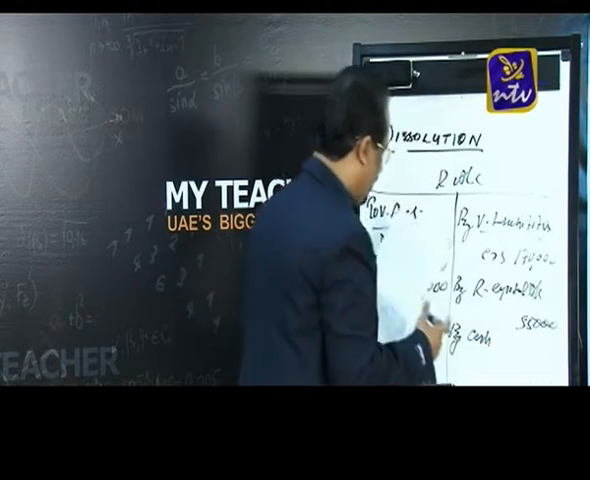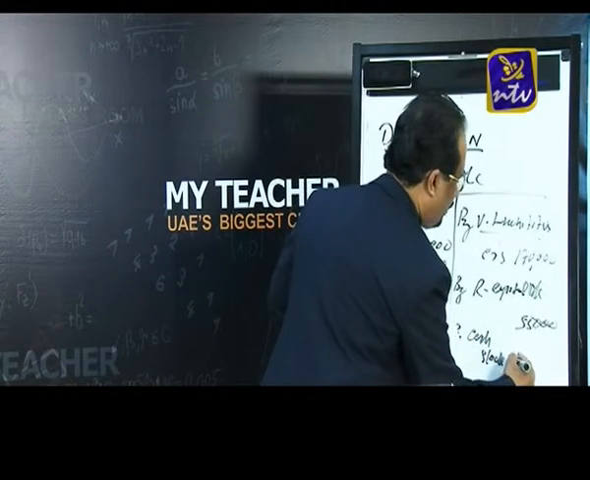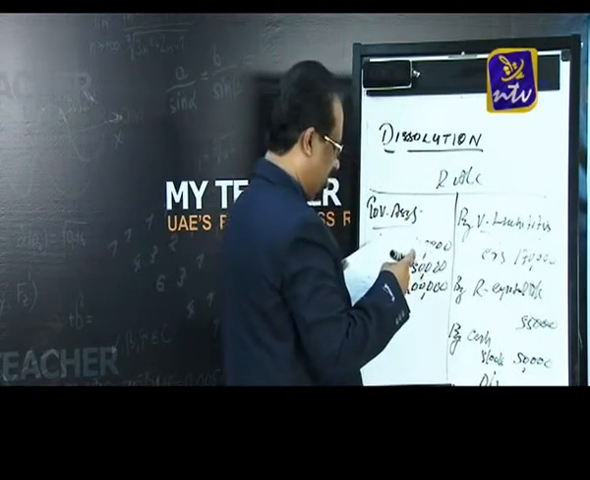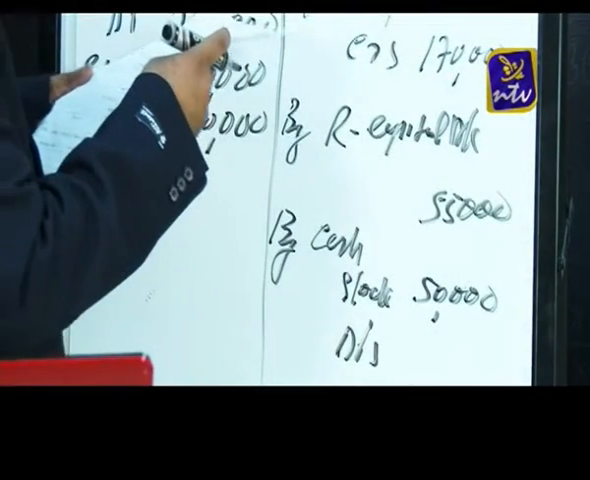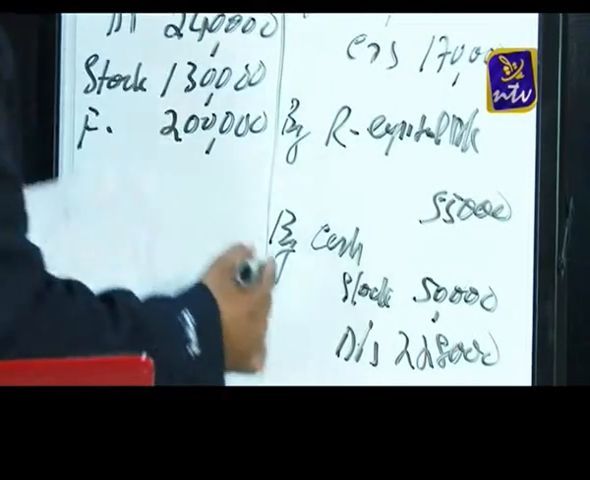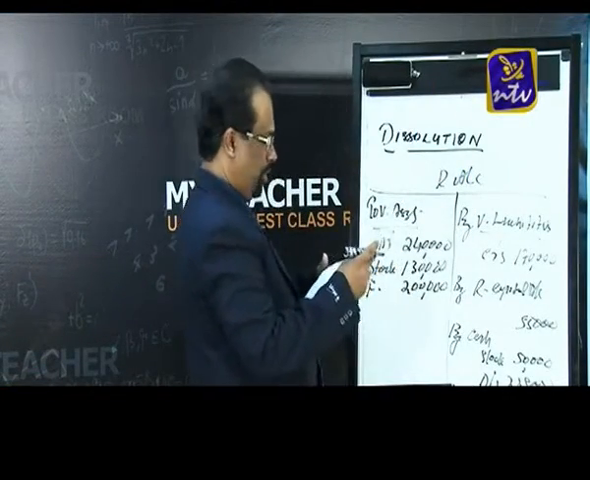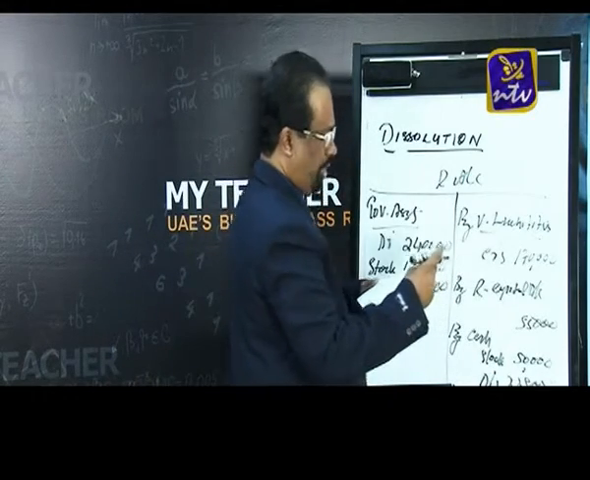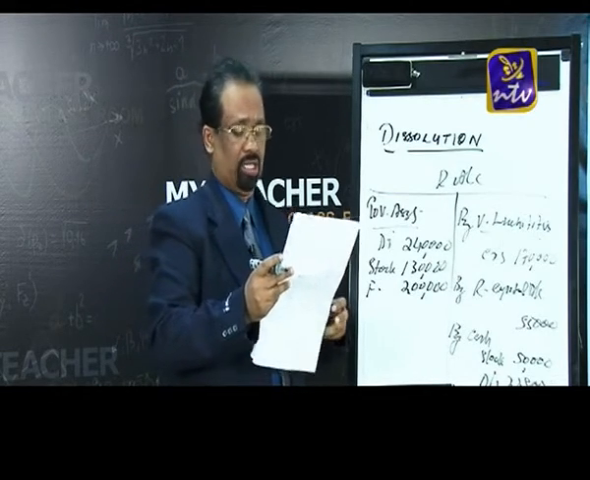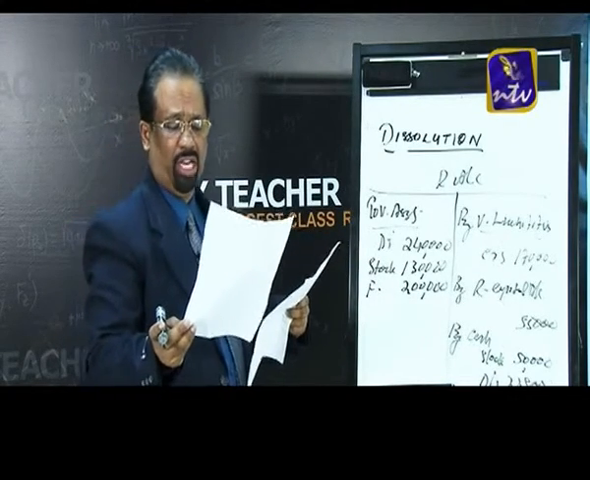You can see the next entry is cash account debtor to realization account, that is by cash. You can see we are selling the assets. Number one, stock we are getting 50,000, and next debtors, 2,28,000, and next one is machinery, 4,50,000. So total 7,28,000. When we are selling assets, we are getting 7,28,000.